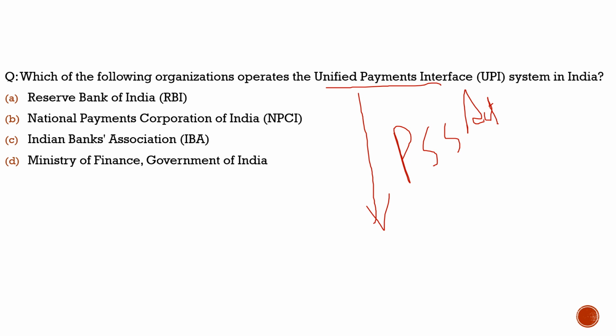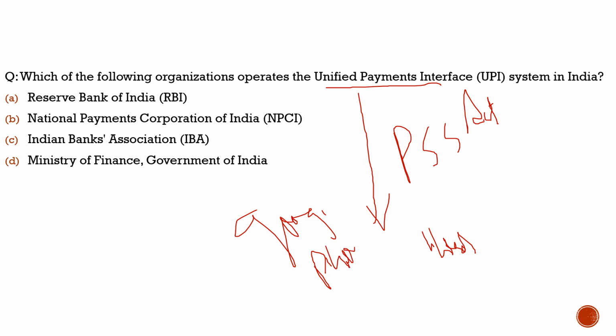But then there comes the concept of third party app providers. As we look at the issues with UPI, here comes the concept of third party app providers. In our country, there are mostly two apps which act as third party app providers with respect to UPI, and which are mostly used: one is Google Pay, and another is PhonePe. And unfortunately, both of them are foreign companies.